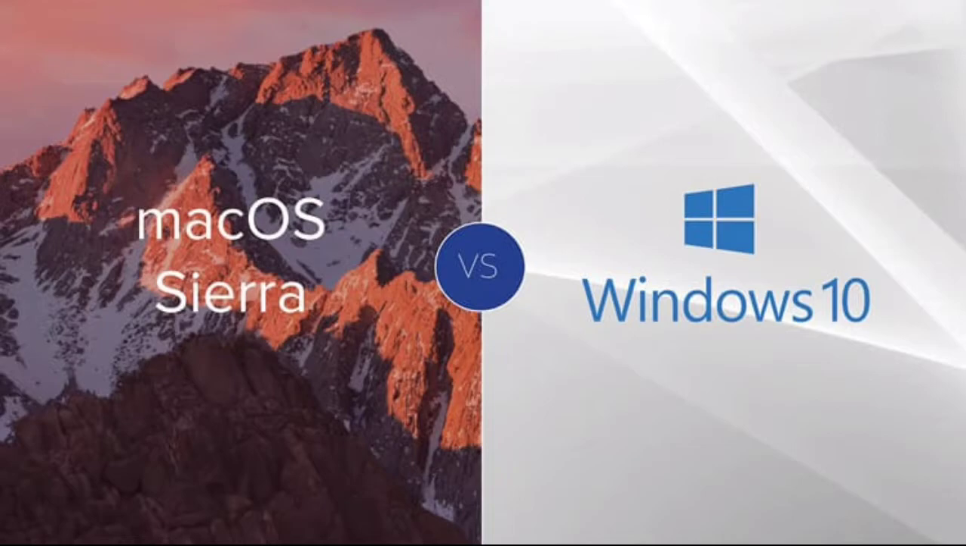And guys, we always know that there are many types of operating systems, but the most popular operating systems are Mac OS, Microsoft Windows and Linux. So today I will be comparing Windows and Mac OS. So come on, let's start.